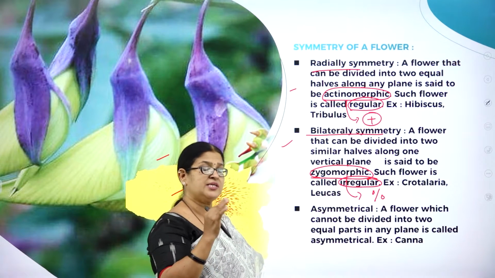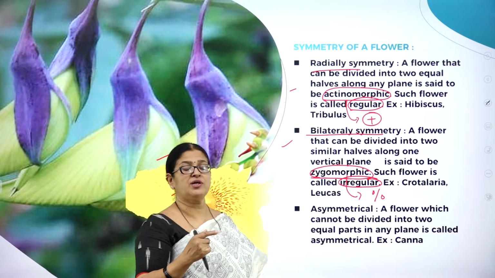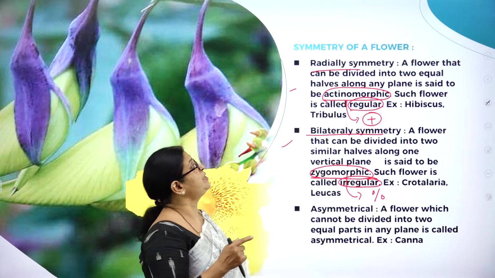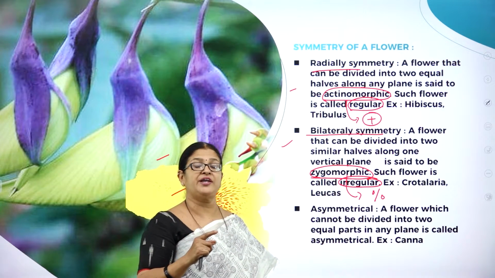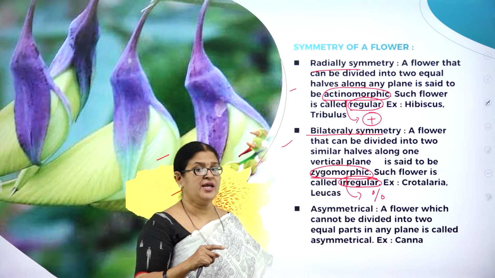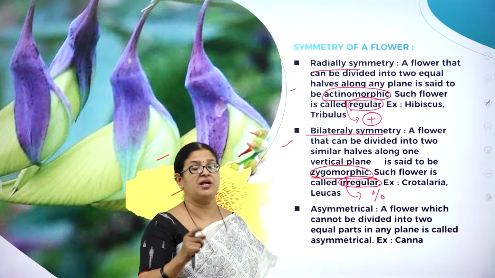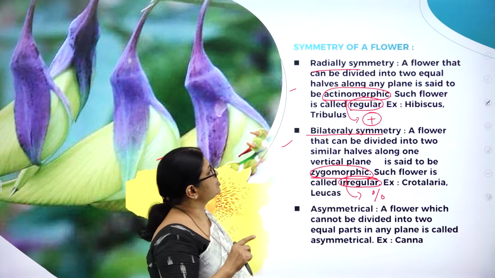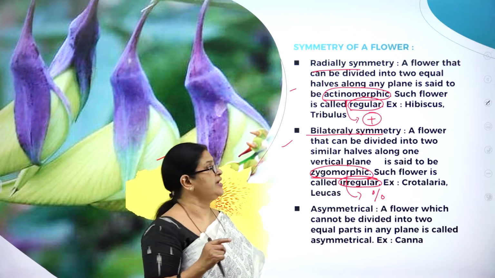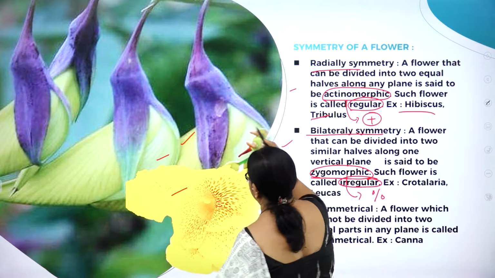Bilateral symmetry, zygomorphic, irregular. Now, radial symmetry is what? You are able to cut the body of a flower into two equal halves in more than one plane or one direction. Such a flower is called an actinomorphic flower, or it can also be called a regular flower. Classical examples are hibiscus and tribulus. Here you can see the tribulus.